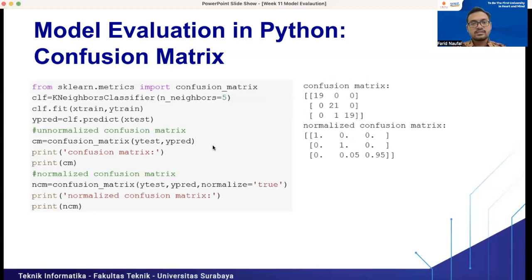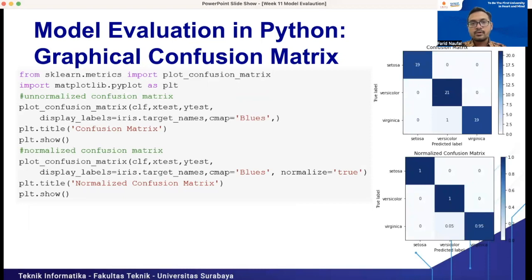The next one is how to present a graphical confusion matrix. This is a graphical confusion matrix. We can just call plot confusion matrix here, and we call matplotlib pyplot as plt for plotting this graphic. In the plot confusion matrix function, we put the classifier as the first argument, and then the testing set, X test and Y test, as the second and third arguments.